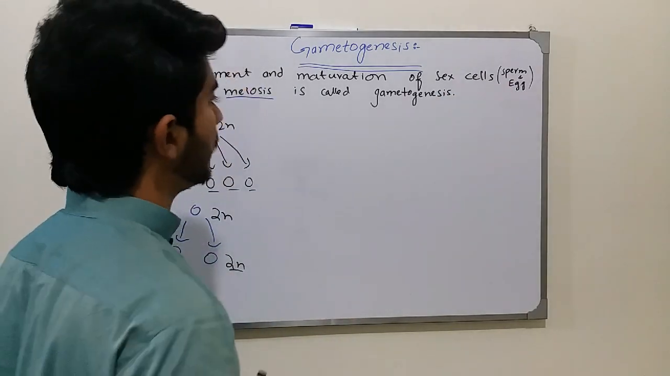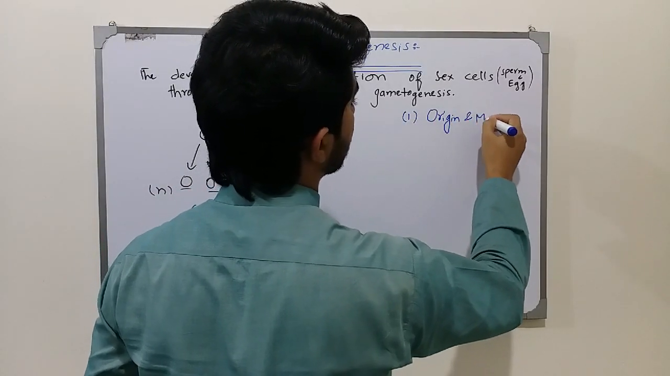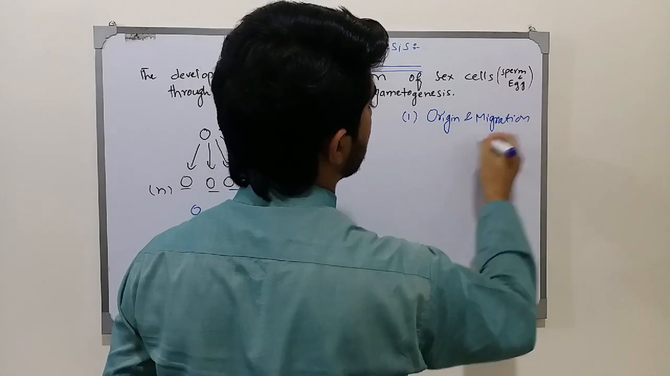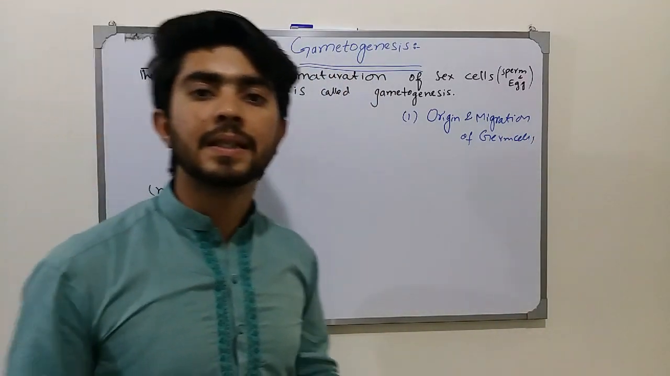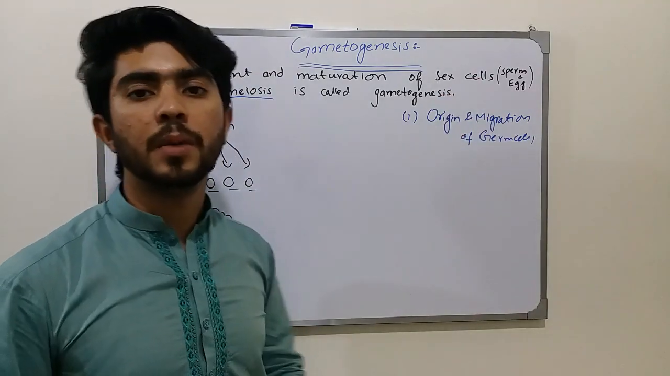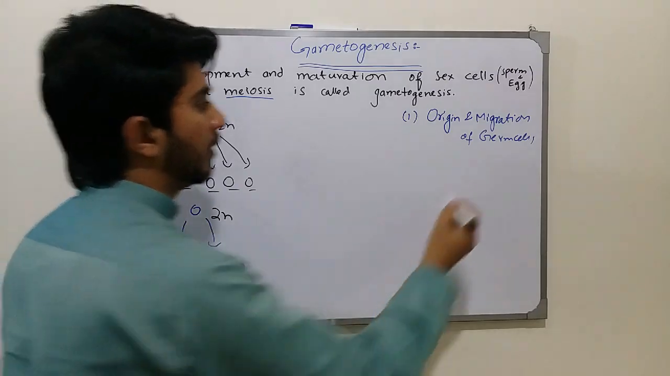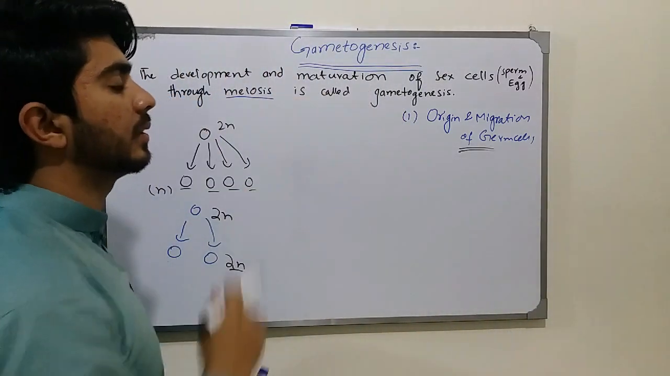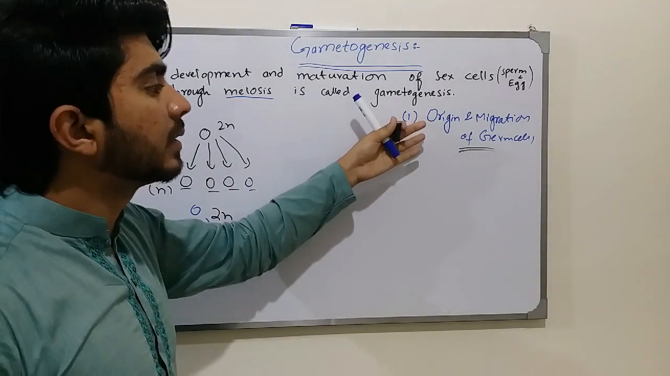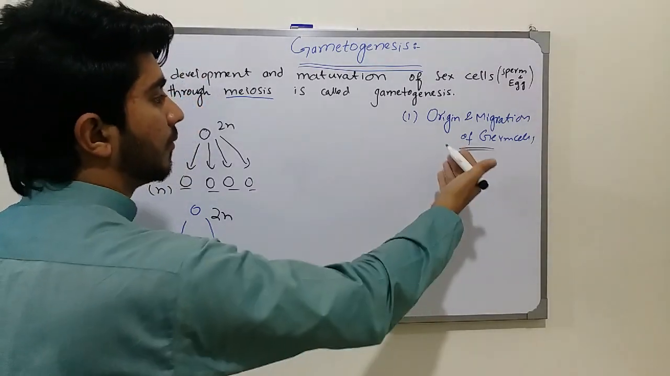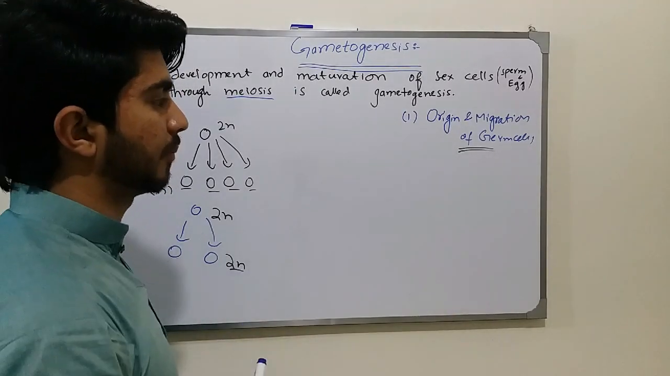For example, number one is the origin and migration of the germ cells. The germ cells are actually the sex cells, the sperm and the eggs. And we have to mature these sperms and the eggs. At what place are they matured? Where do they originate, where are they present? This is the main question: where they are present, and how they migrate from the origination to the final destination, how they cover the distance.